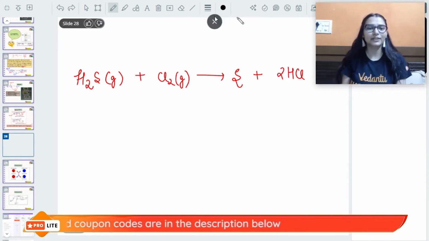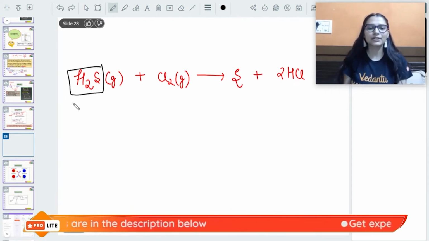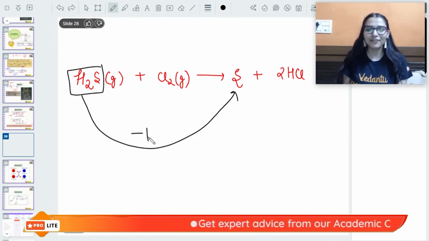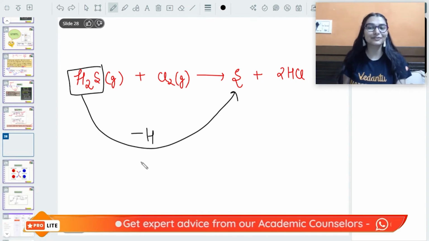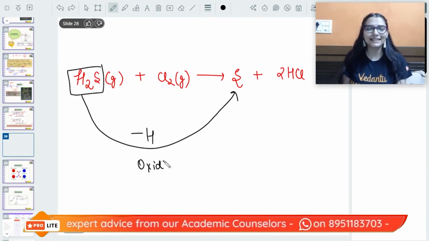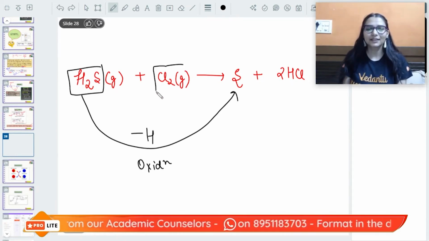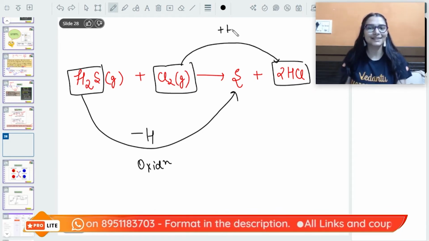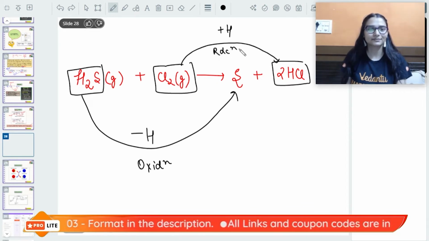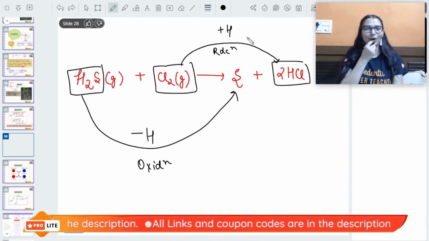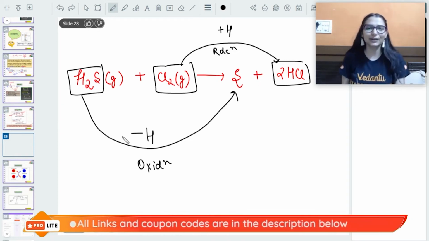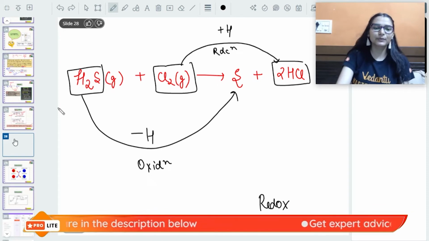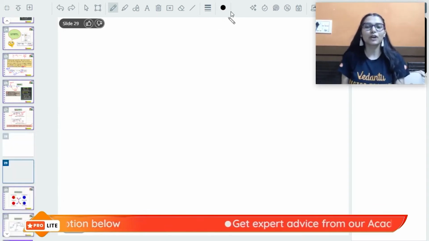So if you pay attention in this reaction, hydrogen sulfide has been converted to sulfur. Loss of hydrogen. What do we define it as? Oxidation. Chlorine converted to HCl. Addition of hydrogen, that is reduction. So this is also a redox reaction. है ना, एक और redox reaction. Yes. Okay. Apart from this, I will take that approach of electrons now.